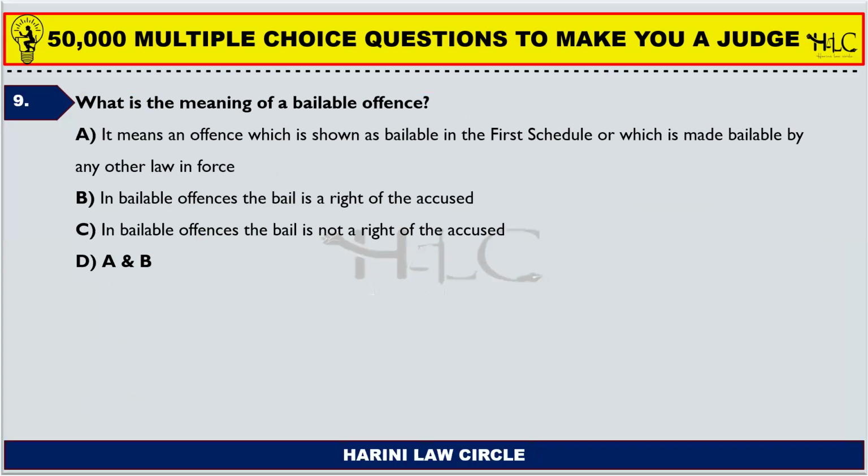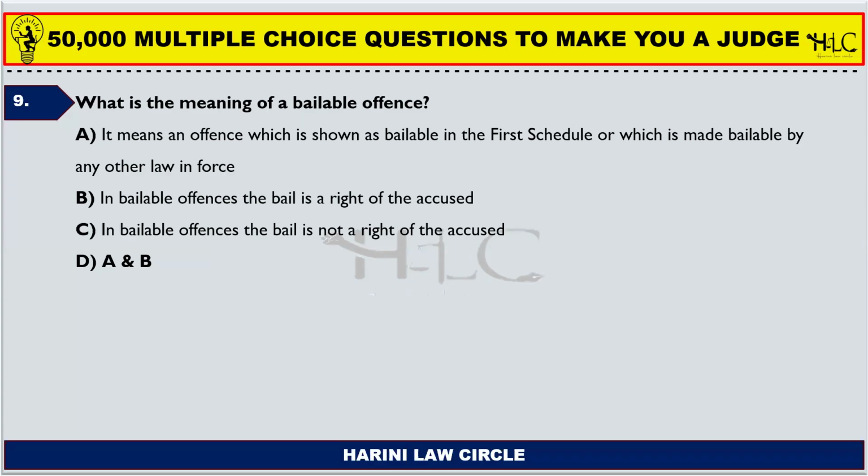What is the meaning of bailable? So we have three sentences and option B as A and B. So A and B is right. Let's look at all the three sentences to understand it better. It means an offense which is shown as a bailable offense in the first schedule, or which is made bailable by any other law enforcement.